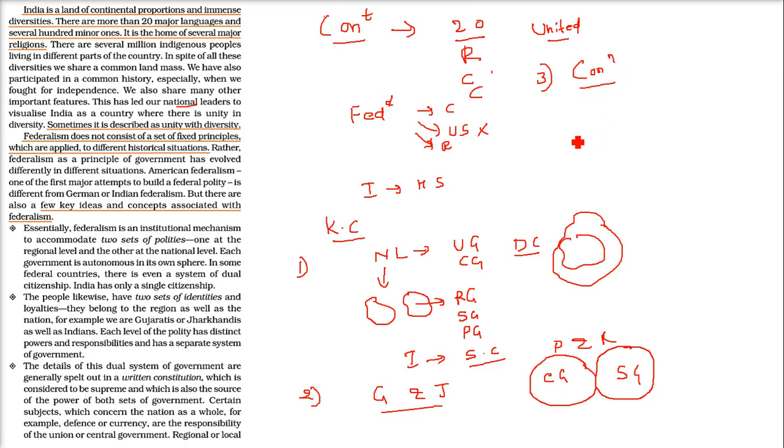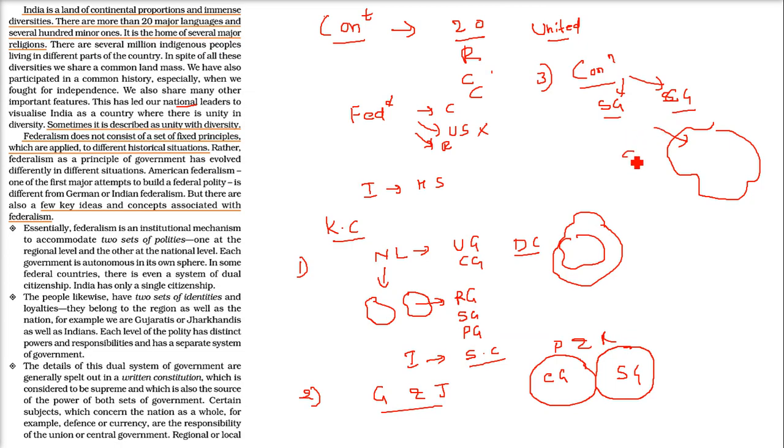This constitution is the supreme power, the supreme law, and this is the source of power for both the governments, whether it be the state government or the central government. So the constitution clearly defines what is the state government, what is the central government, what are their powers and responsibilities, and certain important factors which are for the whole country. If this is for the whole country, what can be these different subjects?